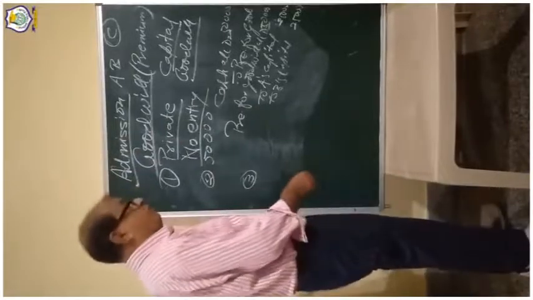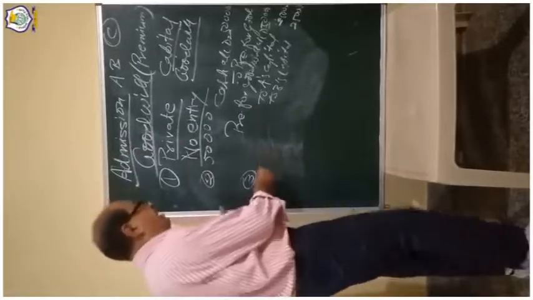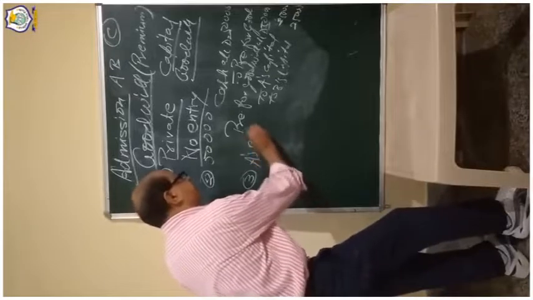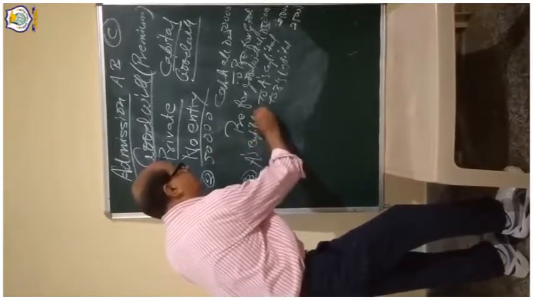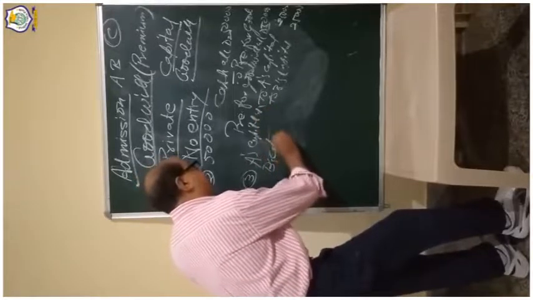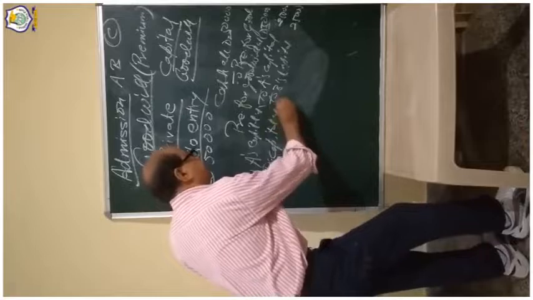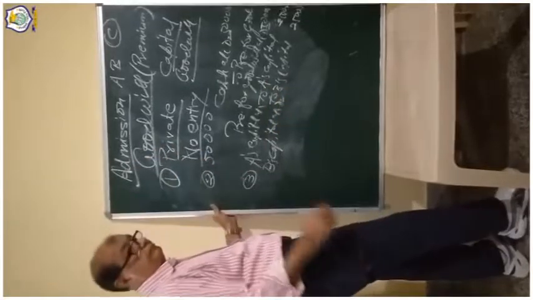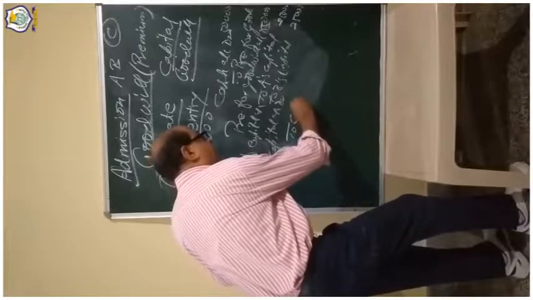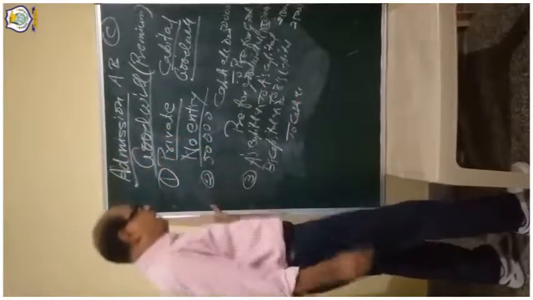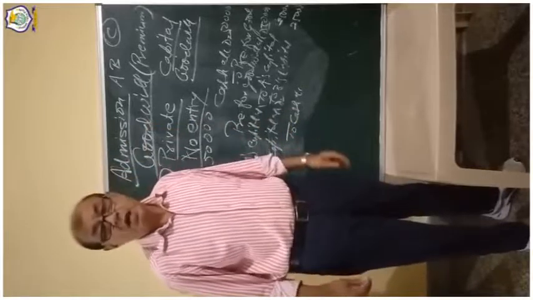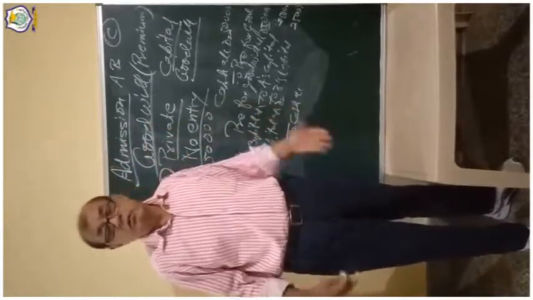So what entry will we make? A's capital account debit, B's capital account debit, to cash or bank, whatever. A withdraws 25,000, B also withdraws 25,000.